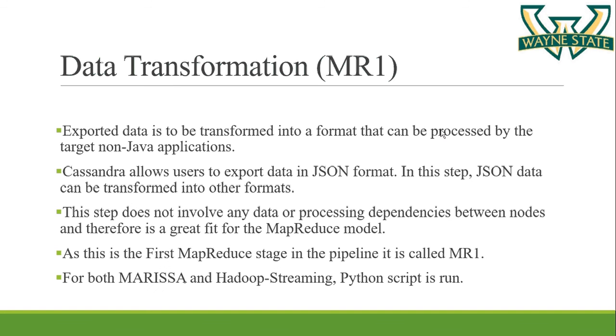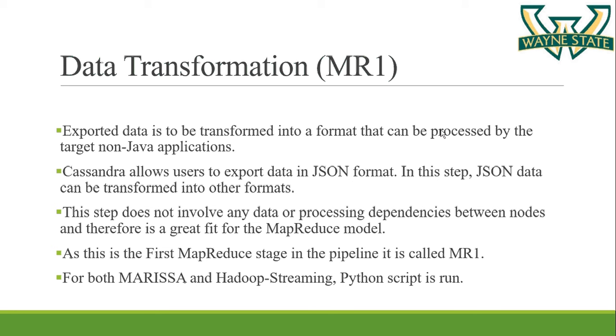Next is data transformation, which is also called MR1. Now we have exported the data from Cassandra to the Hadoop file system or shared disk. This data needs to be transformed into a format which can be understood by the non-Java executable. Cassandra allows the user to export the data in JSON format, as I already told you. This JSON data can be transformed into other formats.